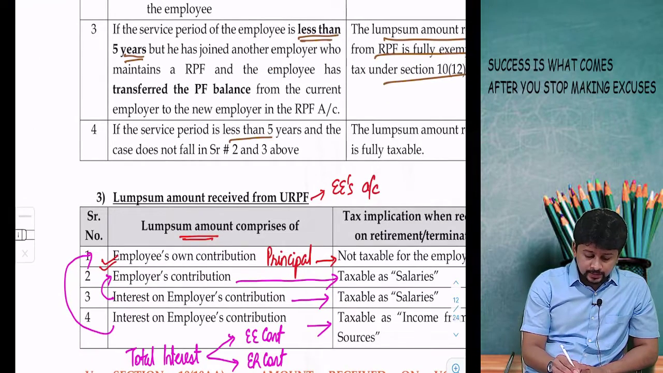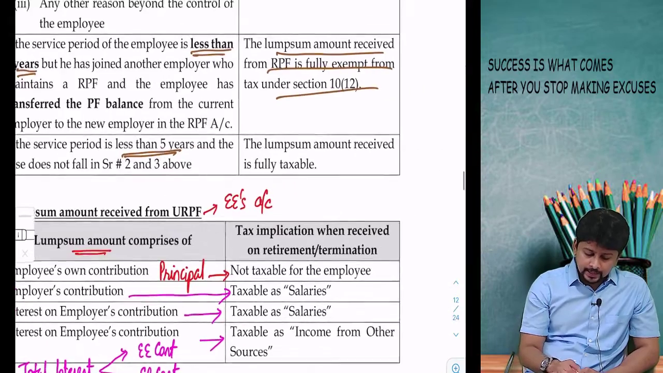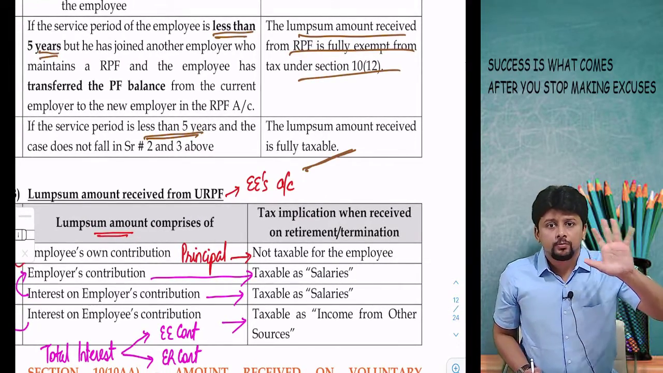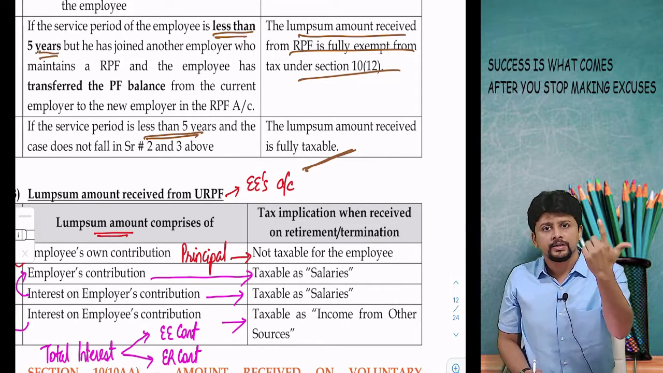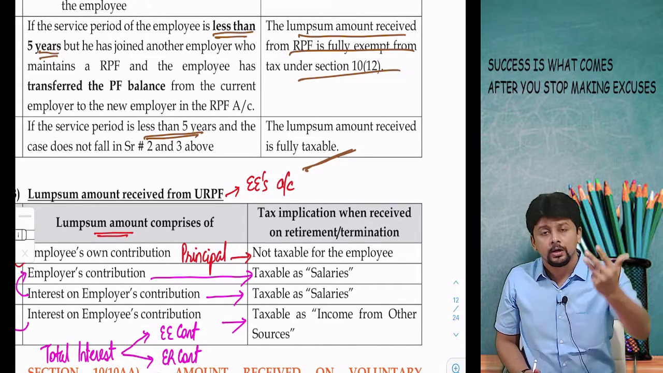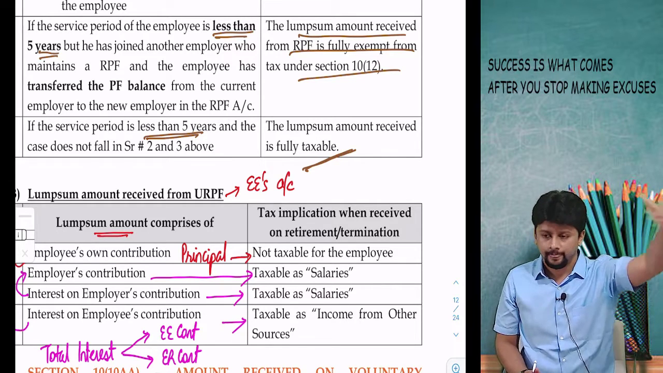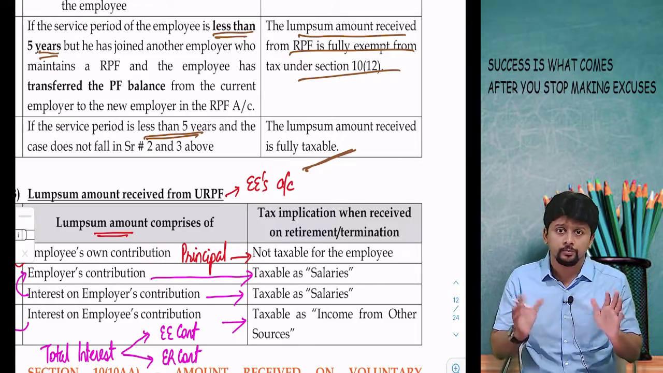But if your service period is less than 5 years and you don't fall in the above two situations, now the amount will be taxable. So if it's 5 years or more, fully exempt. Less than 5 years, but ill health, discontinuance of employer's business, any other reason beyond the control, transfer from one RPF account to another RPF account, exemption allowed. All other cases, money received is taxable. This is your Provident Fund discussion.